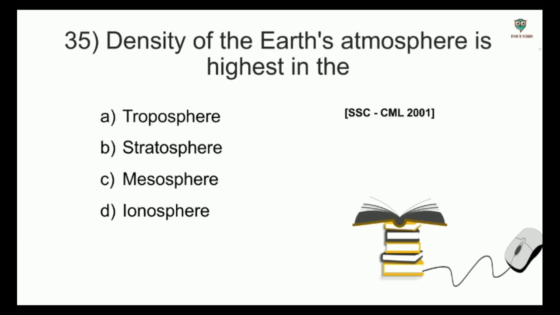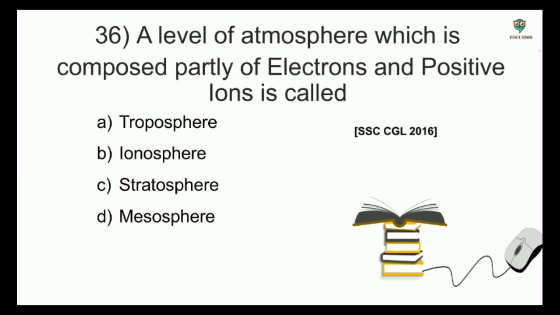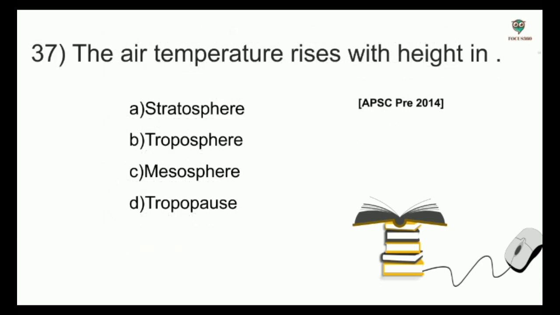Next, density of the Earth's atmosphere is highest in the options: troposphere, stratosphere, mesosphere, ionosphere, and the answer is troposphere. Next question, a level of atmosphere which is composed partly of electrons and positive ions is called, options: troposphere, ionosphere, stratosphere, mesosphere, and the answer is ionosphere. Next, the air temperature rises with height in, options: stratosphere, troposphere, mesosphere, tropopause, and the answer is stratosphere.